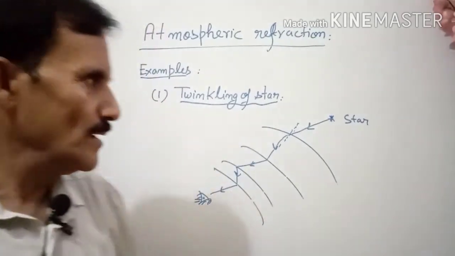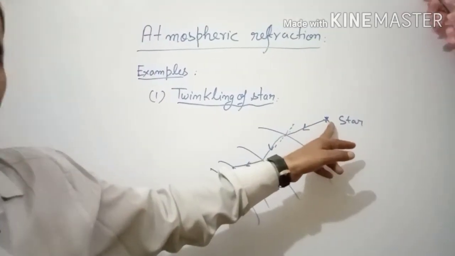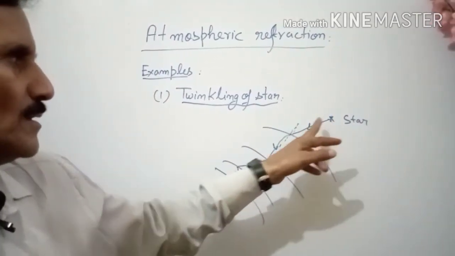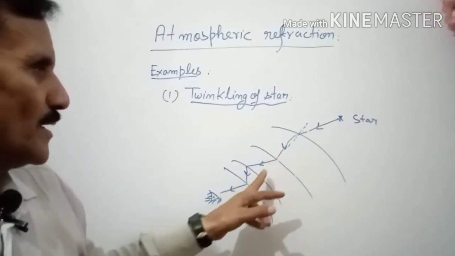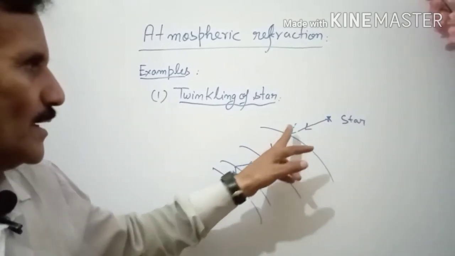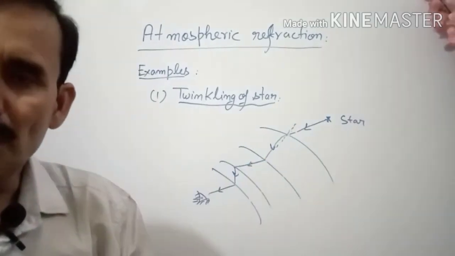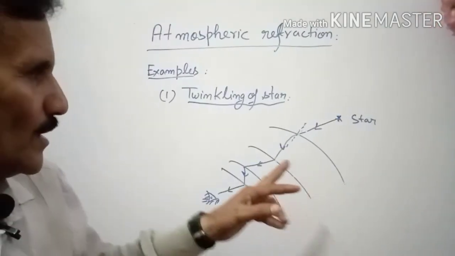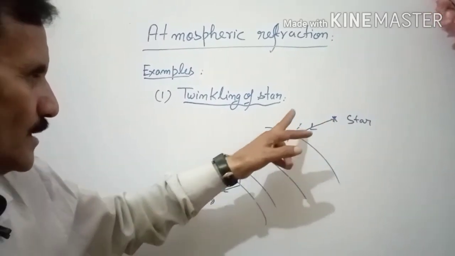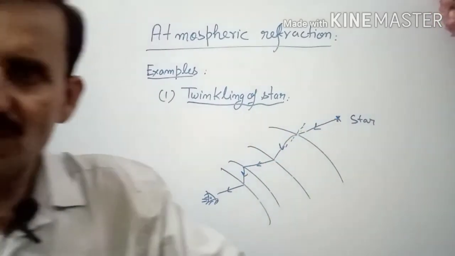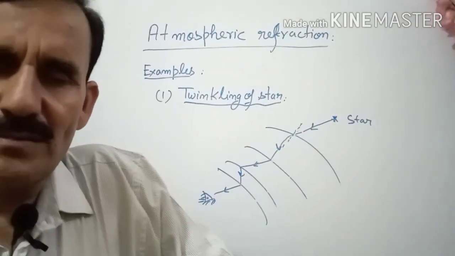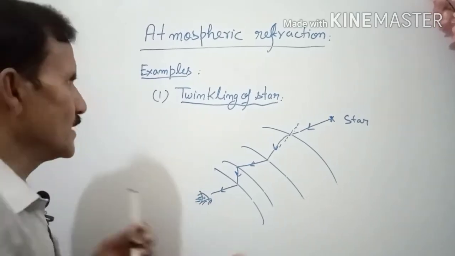So the twinkling of stars is due to atmospheric refraction. How will you explain? Light rays coming from the stars pass through the different layers of the atmosphere and are refracted through different paths, and therefore come in a zigzag path, and hence there is twinkling of stars.